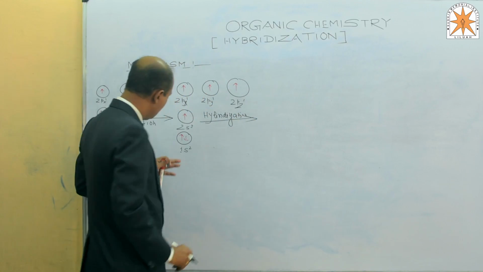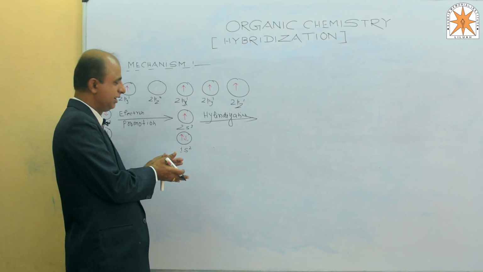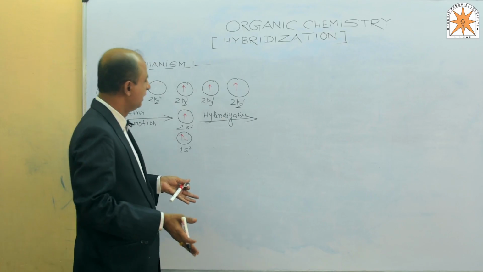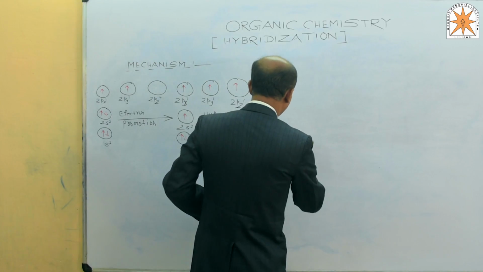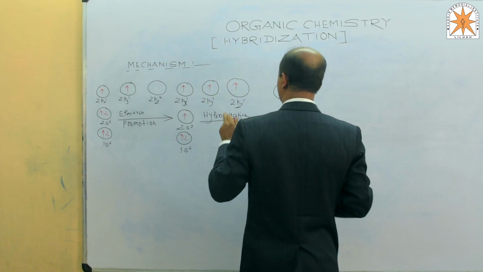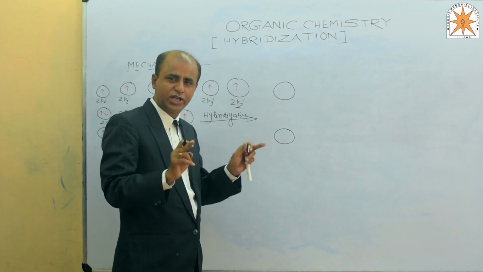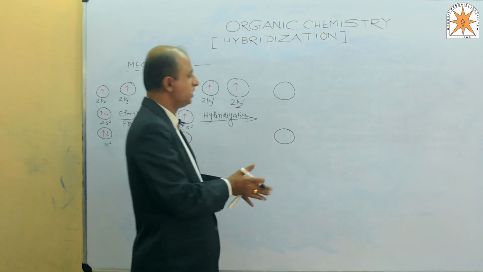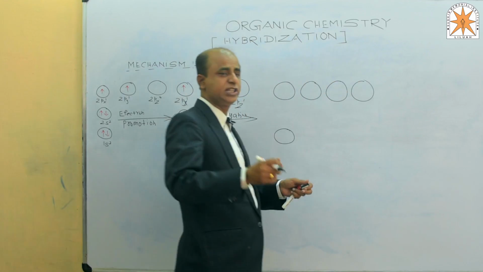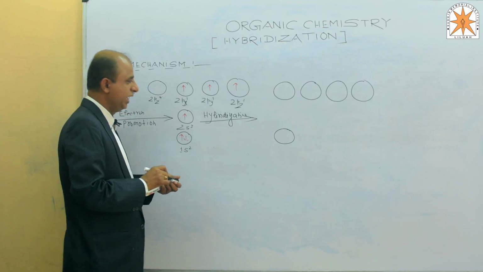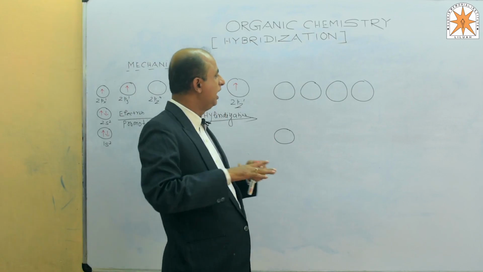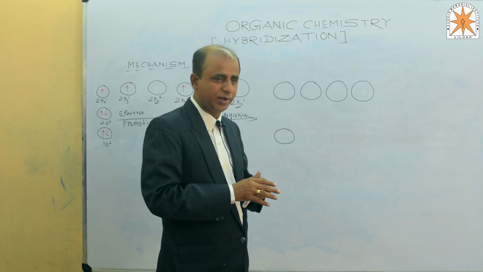Here 1s2 is the innermost orbital, and the last, 2s and 2p, is the valence shell. 1s2 remains as it is, and here 2s1, 2px1, 2py1 and 2pz1 mix their energy and then redistribute among themselves, leading to the formation of four equivalent energy level orbitals. These equivalent energy level orbitals are said to be hybrid orbitals.